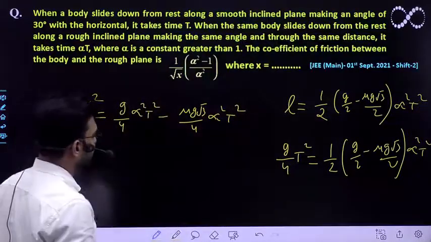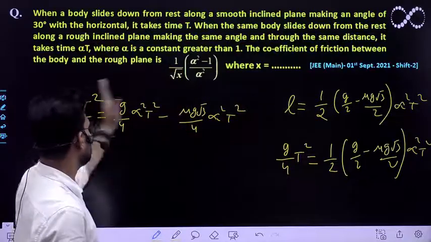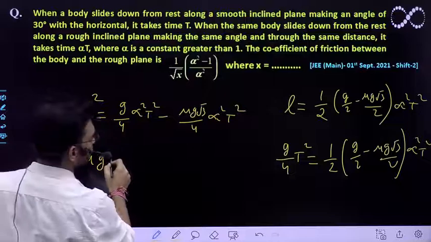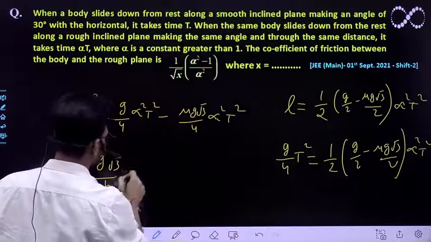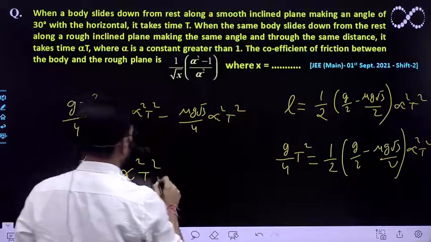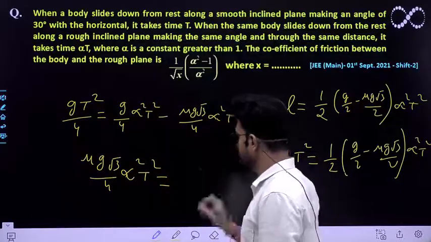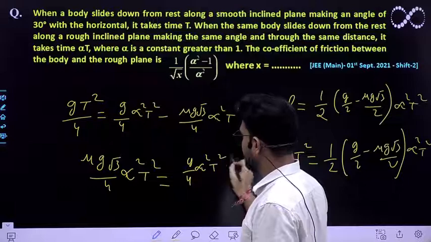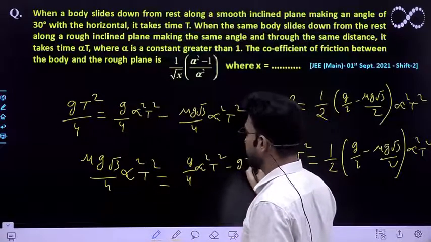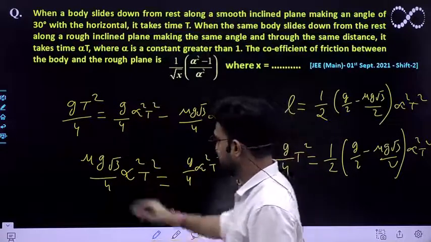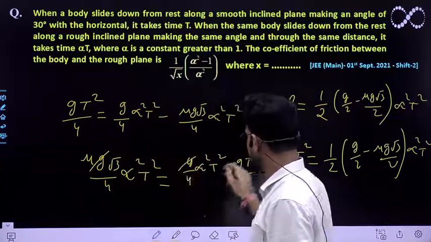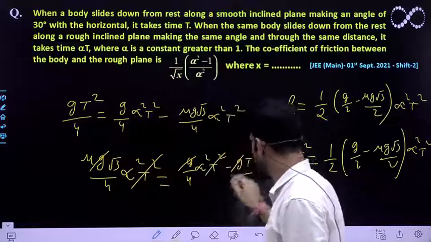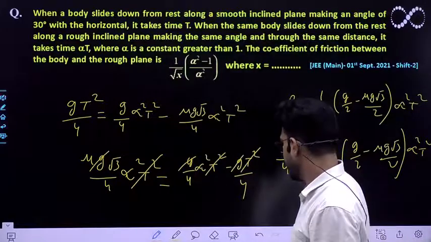In order to find out mu, this term will go over there and this term will come over here. So mu g root 3 by 4 alpha square t square must be equal to g by 4 alpha square t square minus g t square by 4. Again g can easily be cut like this, and t square can also be cut like this.